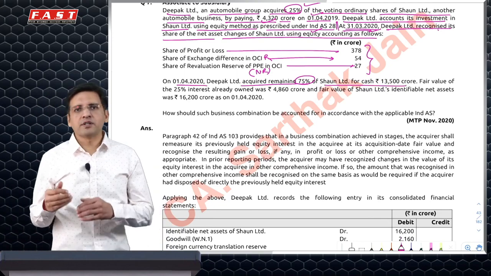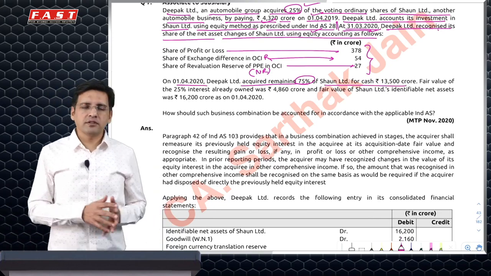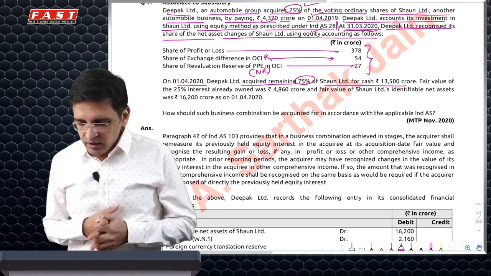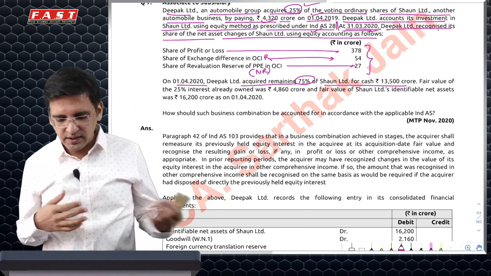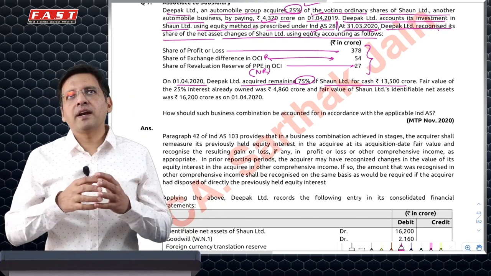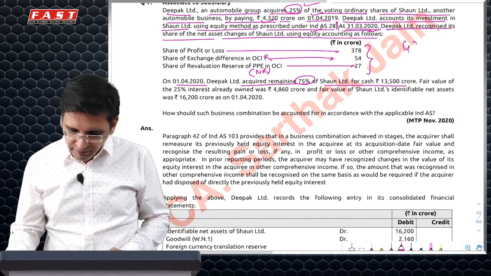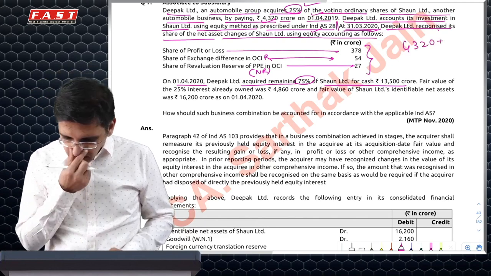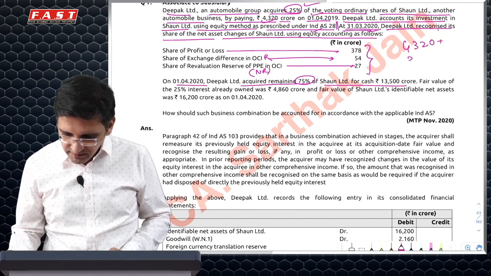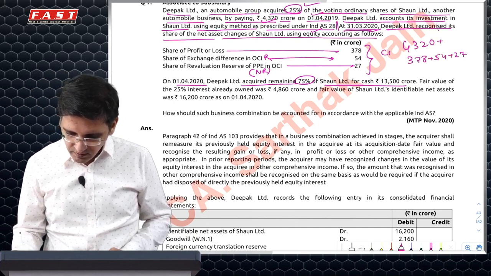Now we have acquired the remaining 75% for 13,500. So now it becomes a subsidiary. So it will be deemed as a derecognition of the associate. And in that case, I'll have to book a gain or loss on the existing 25% by comparing the carrying amount with the fair value. So what is my carrying amount? It will be 4320. Assuming initially there was no capital reserve, 378, 54 and 27. This is the carrying amount.